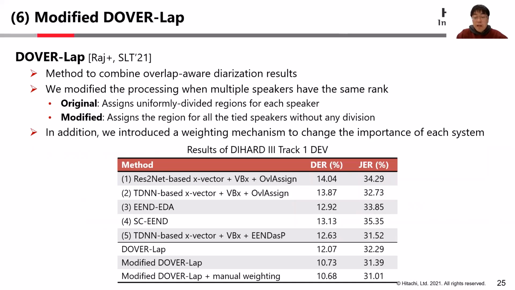The original DOVER-Lap assigns uniformly divided regions to each of the tied speakers, but we instead assign the regions to all the tied speakers without any division. We also introduced a weighting mechanism to change the importance of each system included in DOVER-Lap. The results showed that the modification and manual weighting further improved the performance of the original DOVER-Lap.